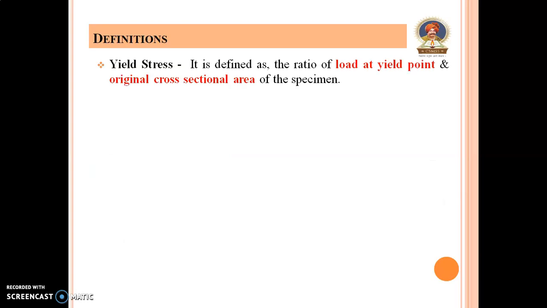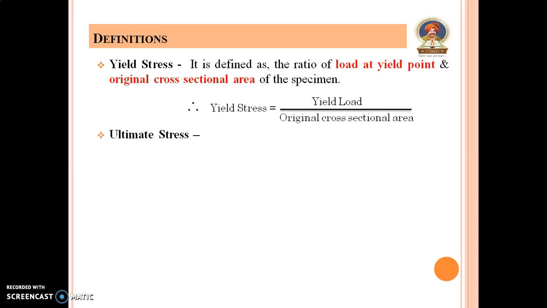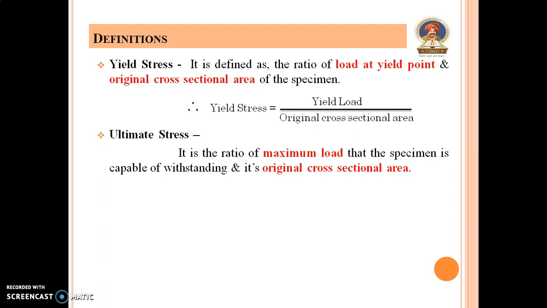Yield stress. It is the ratio of load at yield point and original cross-sectional area of the specimen is called as yield stress. Therefore, yield stress is equal to yield load upon original cross-sectional area of the specimen. Ultimate stress. It is the ratio of maximum load that the specimen is capable of withstanding and its original cross-sectional area. Therefore, the ultimate stress is equal to the maximum load upon original cross-sectional area.